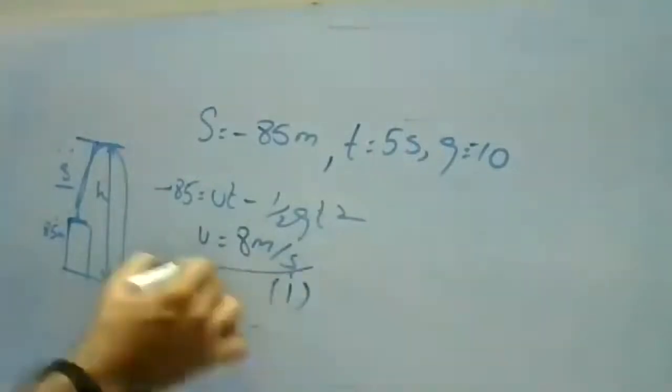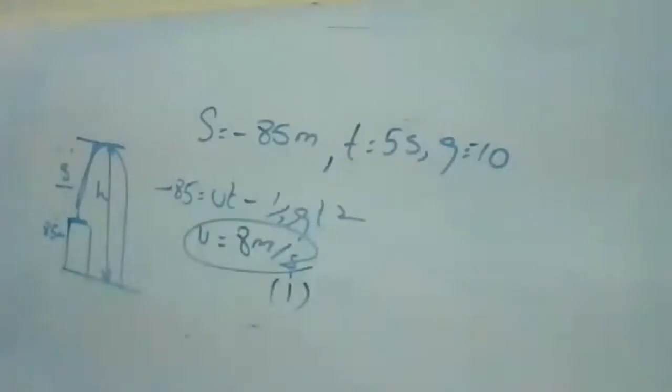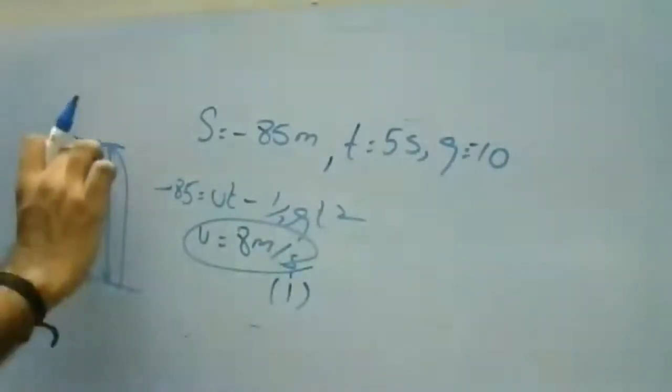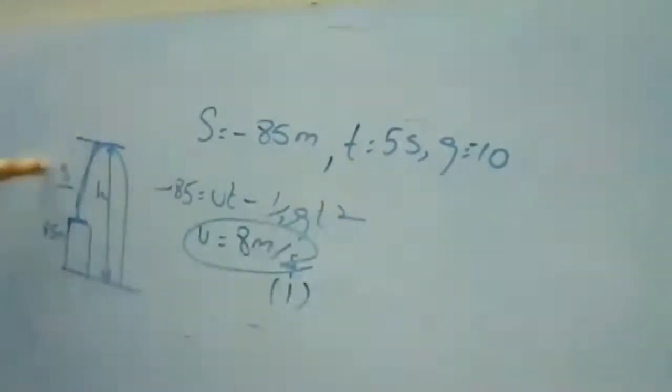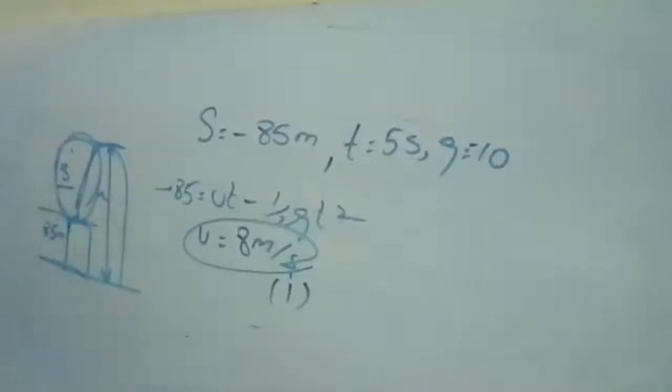U is 8 meter per second, correct? So we are going to find the displacement with which it was moving in the upward direction, the small portion, because they have given the height of the tower, 85 meters.